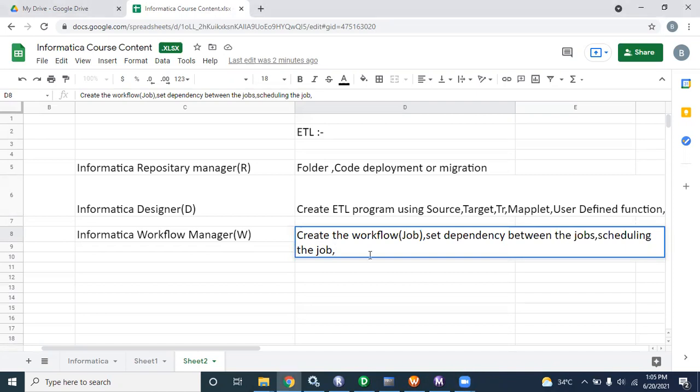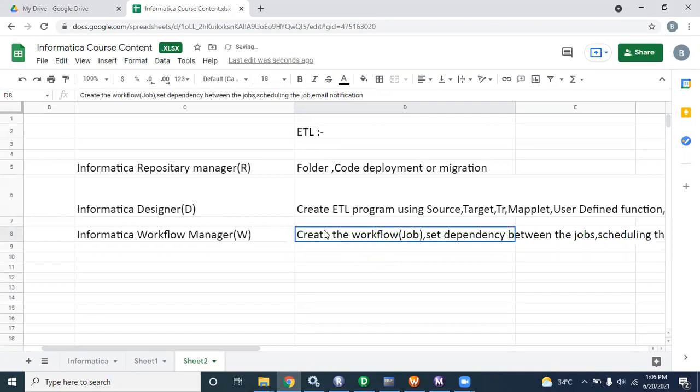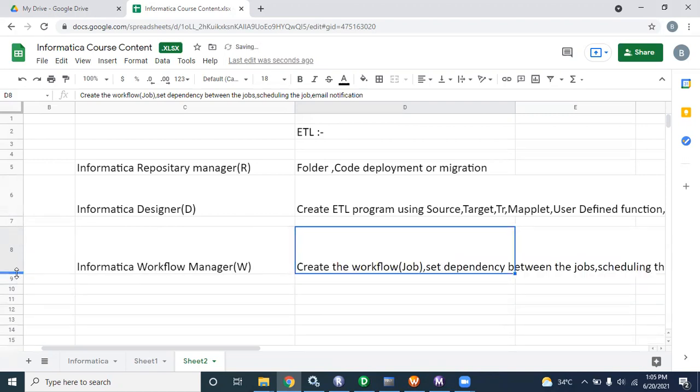That means email notification, and workflow automation. Job scheduling means workflow automation, with no need to run it manually. In real time, these are the mandatory things.